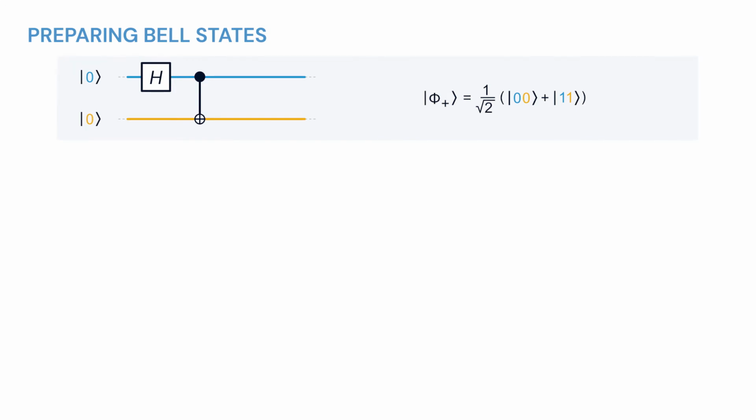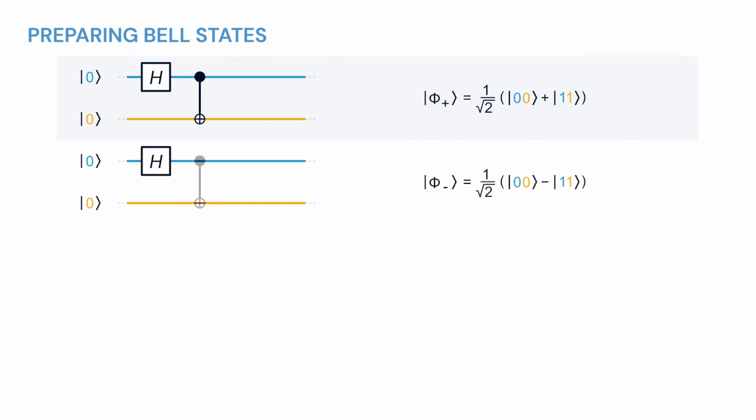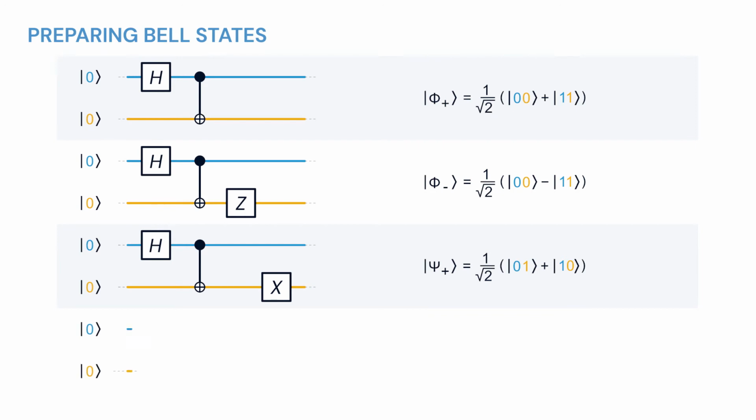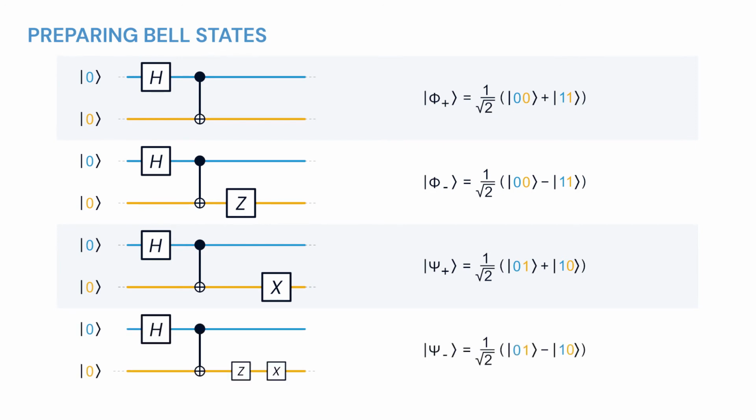It is also interesting to note that it is possible to go from one Bell state to any other through the application of a unitary operation that can be broken down into the application or not of an X and Z transformation. This is especially interesting in super dense coding because it holds the key to understanding the protocol.